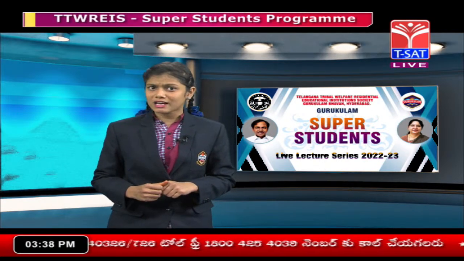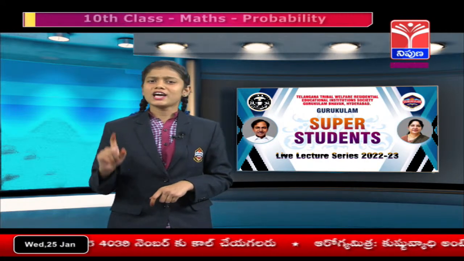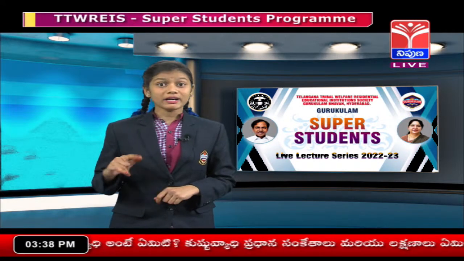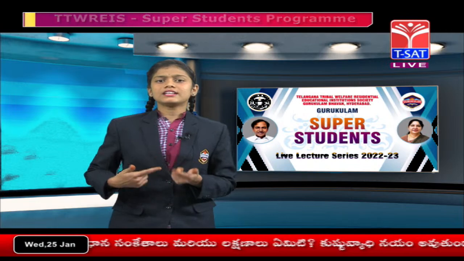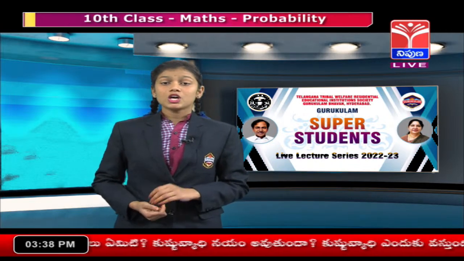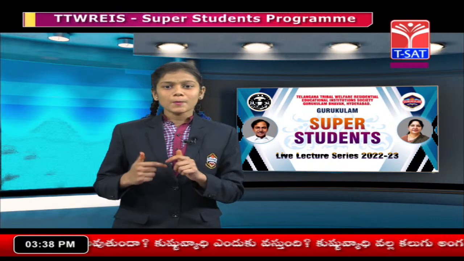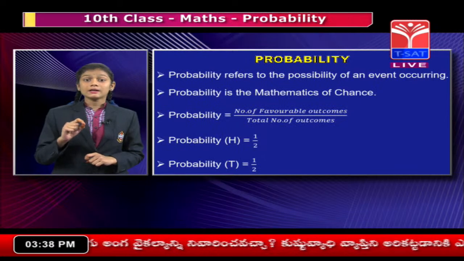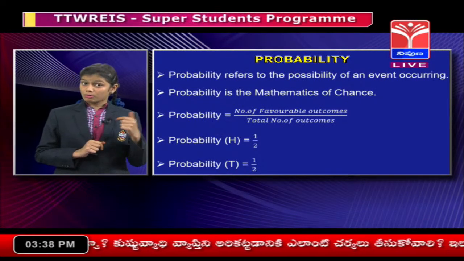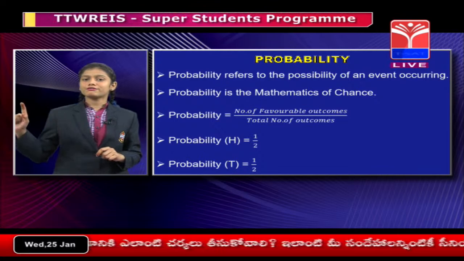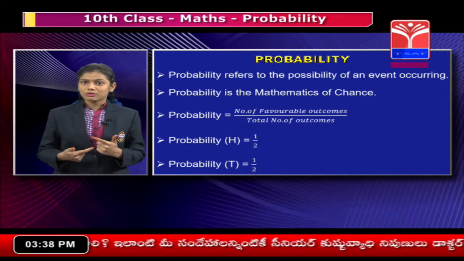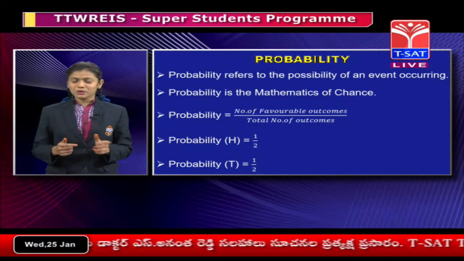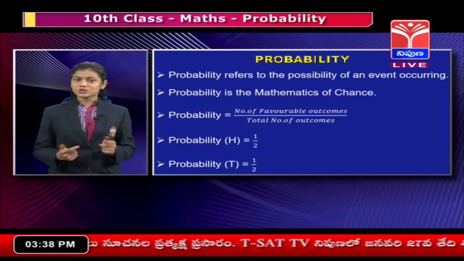What is the probability formula? Probability equals the number of favorable outcomes by the total number of outcomes. I think you might have understood what I said. Now let us know what is probability. Probability refers to the possibility of an event occurring, and probability is the mathematics of chance. Probability equals the number of favorable outcomes by the total number of outcomes. So, the probability of heads equals 1 by 2 and the probability of tails equals 1 by 2.